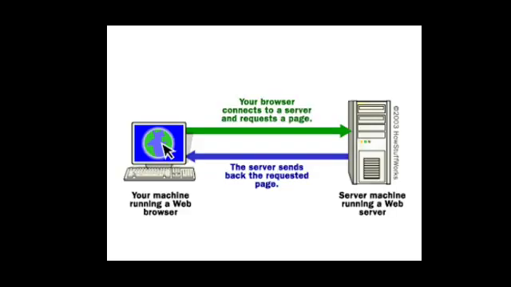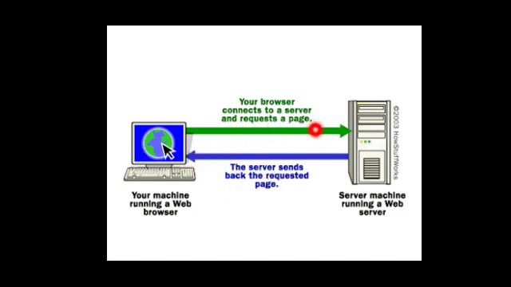Here you can see a model where you have a user. The user has a web browser application, and here you have a web server, which is a serving machine. Now the user's browser will connect to the web server and request a web page. Once the web server receives the request, it will respond back with the required web page.